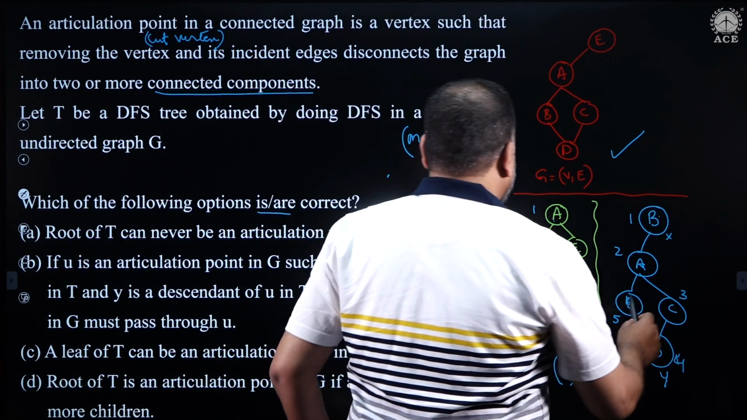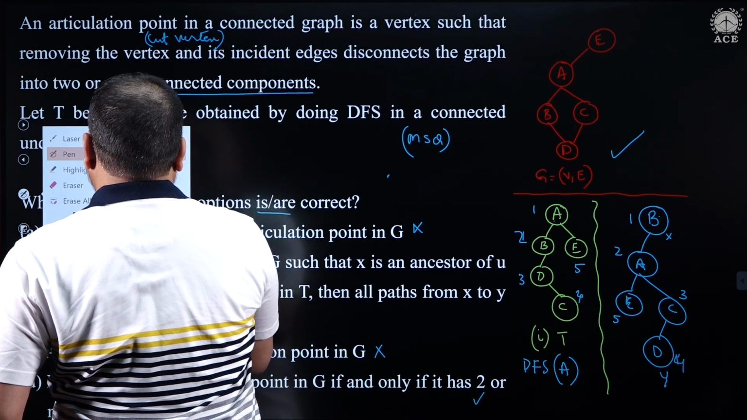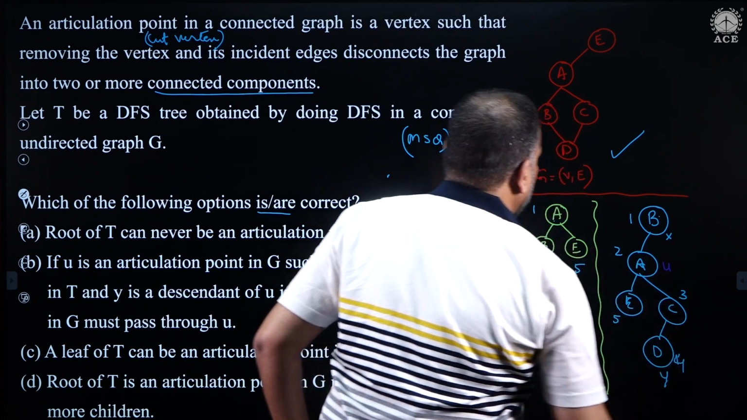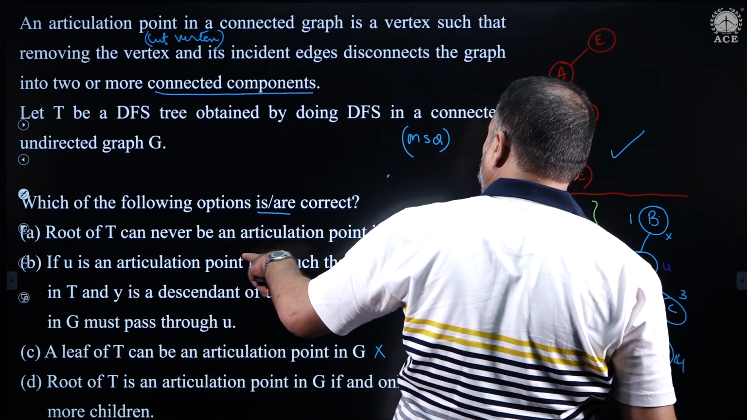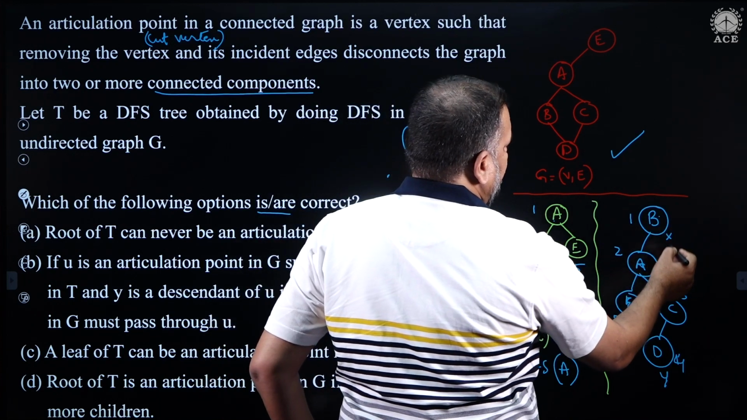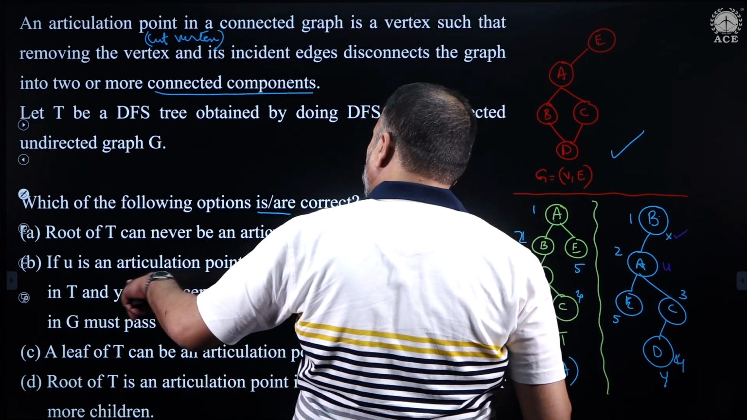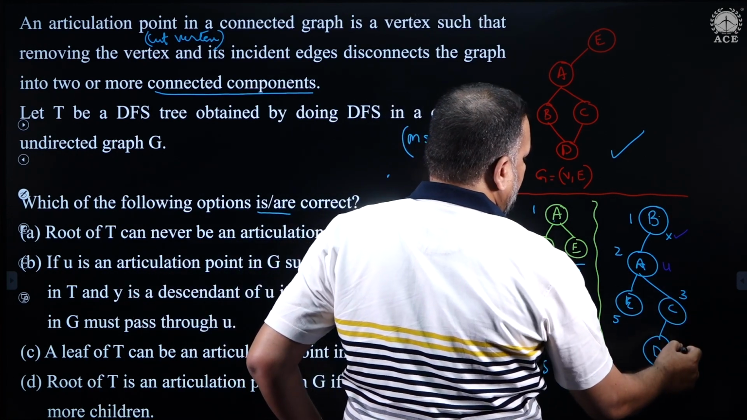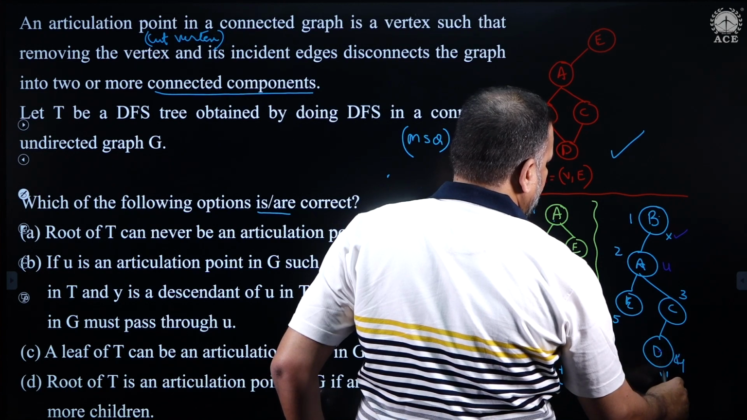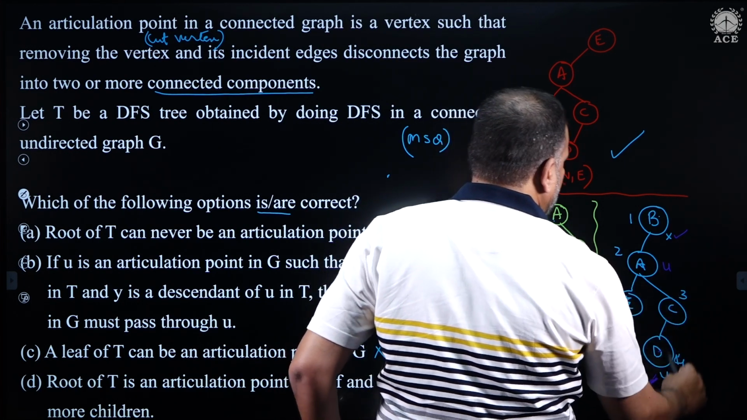So, who is the articulation point here? So, let us see. Which vertex is the articulation point? This is articulation point U. So, as per option B, if U is an articulation point in G such that X is an ancestor, who is X? B, B is an ancestor. So, I am taking this as X, and Y is a descendant of U in T. Let us take Y as vertex D. So, this is X, this is Y. Are you getting my point?